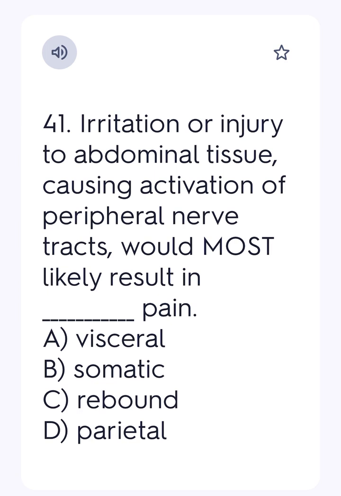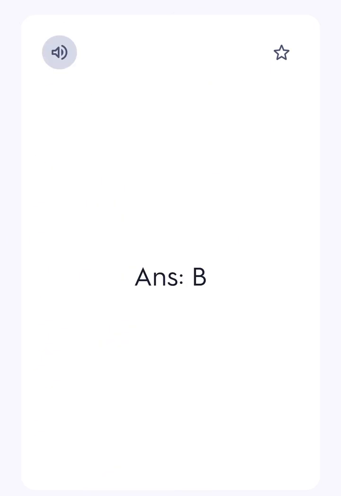41. Irritation or injury to abdominal tissue, causing activation of peripheral nerve tracts, would MOST likely result in blank pain? A. Visceral. B. Somatic. C. Rebound. D. Parietal. Ans. B.